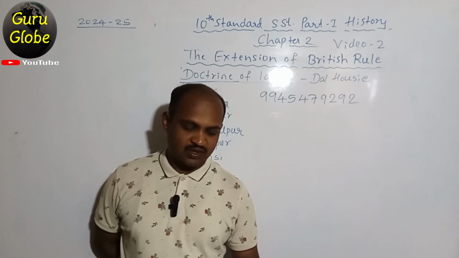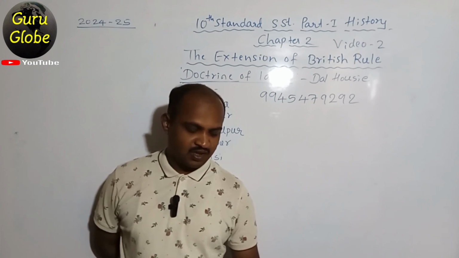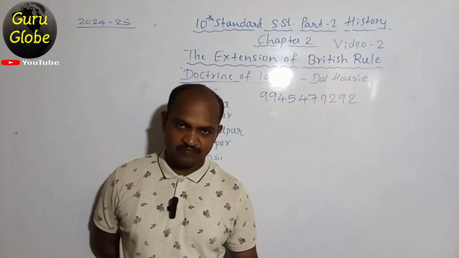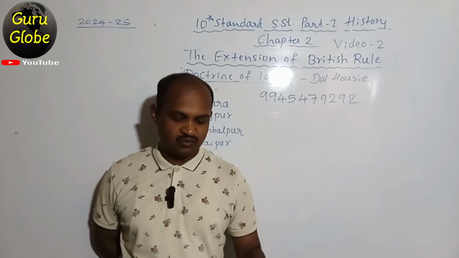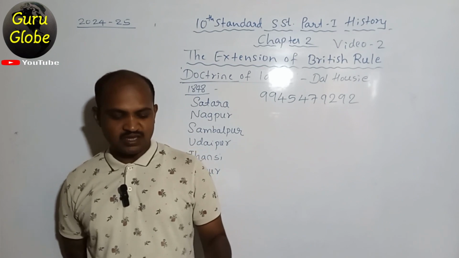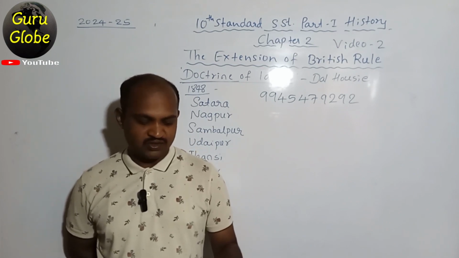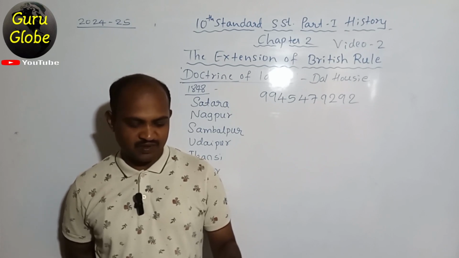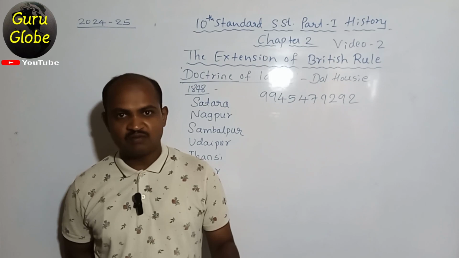Chattar Singh Attariwala and Moolraj revolted against the British because option A, the British attempted to rule Punjab directly, option B, the British appointed Dulip Singh to rule Punjab, option C, the British sent Dulip Singh on pension, option D, the British violated the Continuous Friendship Pact. This question was asked in the 2019 model question paper.